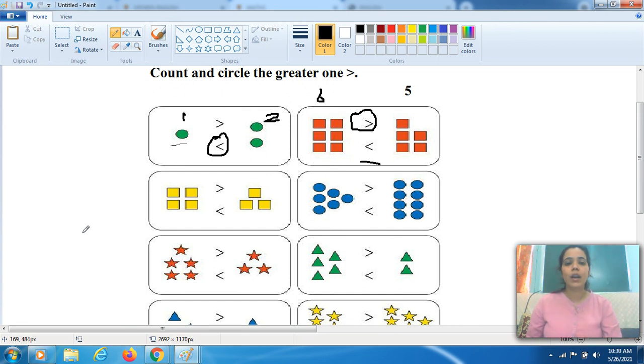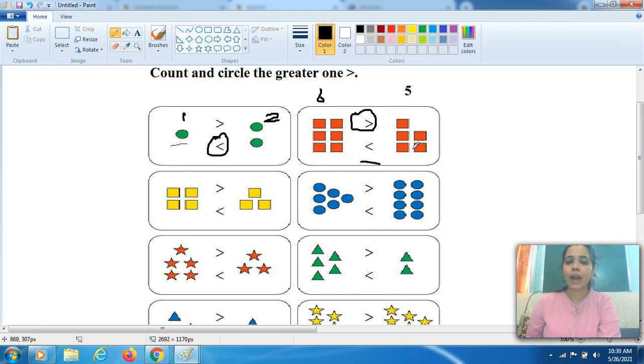Okay, so you can do it with any object. You can make some objects as well, like ball, bat, hut. You can also do that. Okay, otherwise you can do it with numbers. Fine. So that's it for your today's maths work.